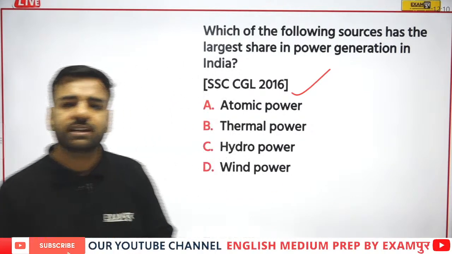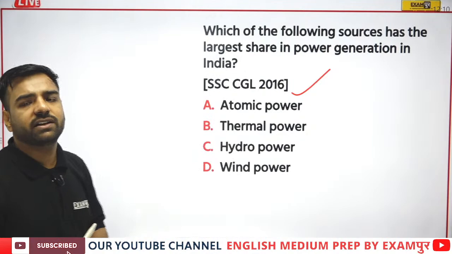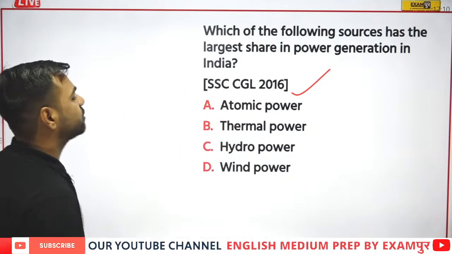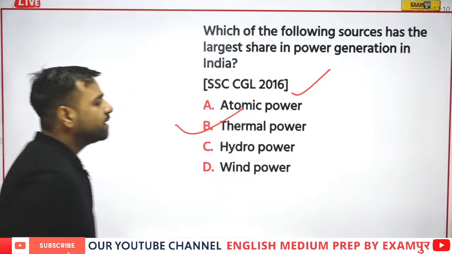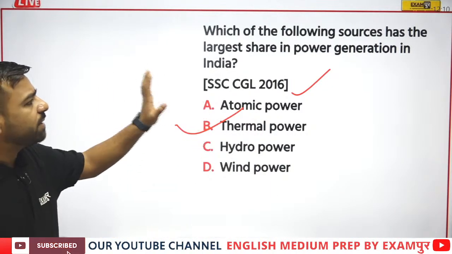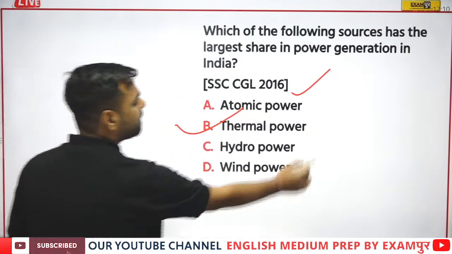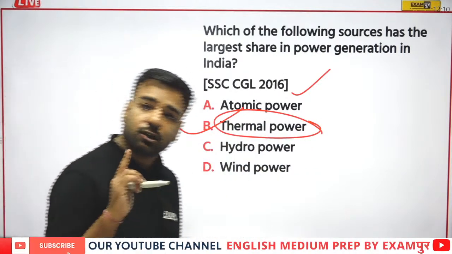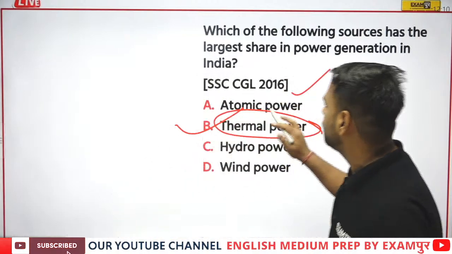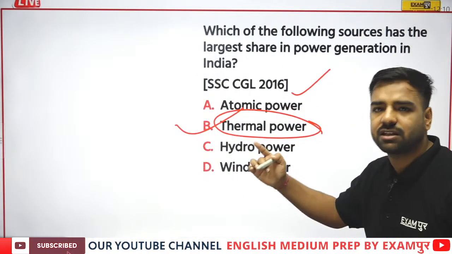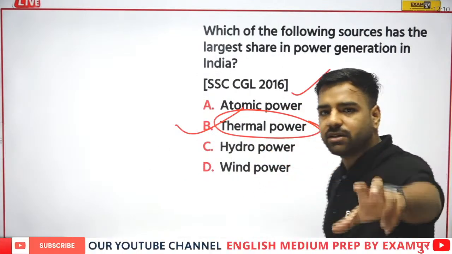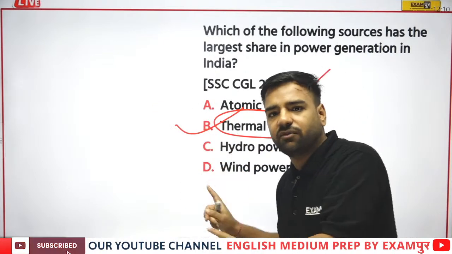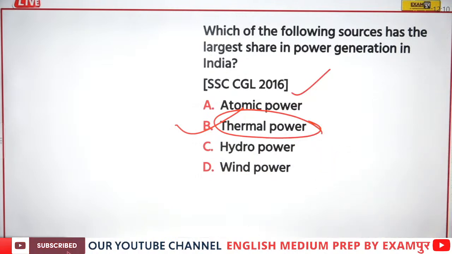If I talk about this question, then Ganesh has already given the answer and it's awesome, Ganesh. Answer is absolutely correct. The correct answer is going to be your thermal power. So please remember, whenever we are talking about the power generation in India, thermal power is the one which is the greatest source of power generation. Do not forget, this is not only the question which is asked in CGL, in other examinations as well. If you go for different examinations, even for the higher level examinations also, this question plays a significant role. Please remember, thermal power is the correct answer.